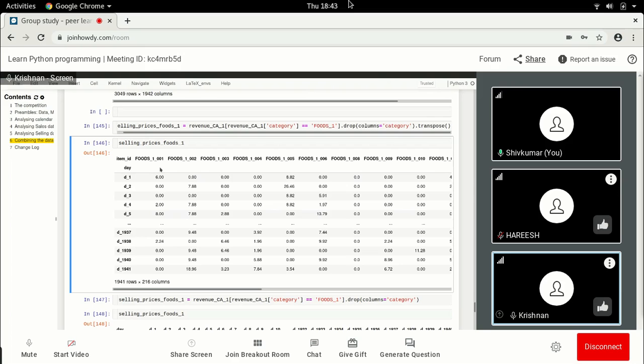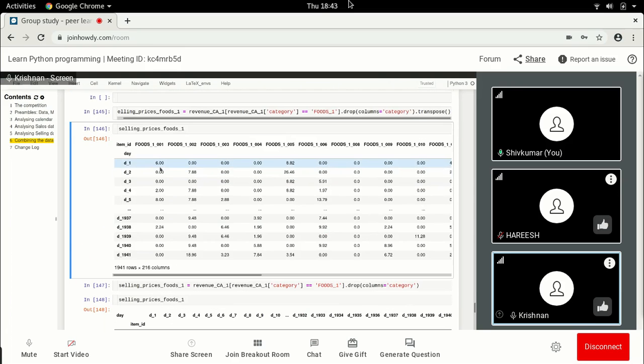Actually, the idea is this. There are 2 ways to do it. We can create an entire model for one store, like this California store, altogether across categories. That means we have 7 categories. The problem is how many data points do we have?